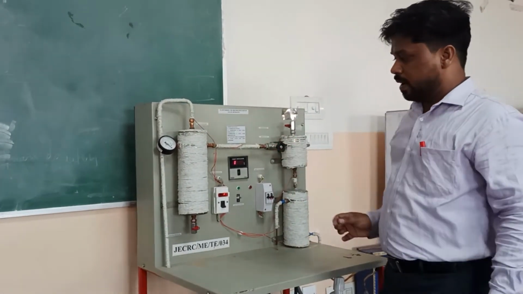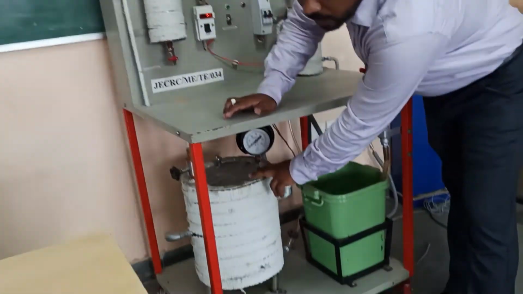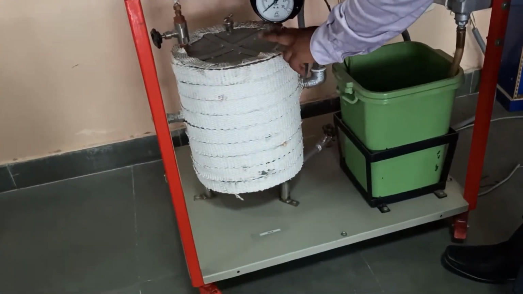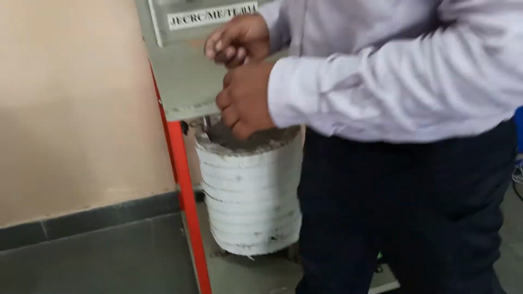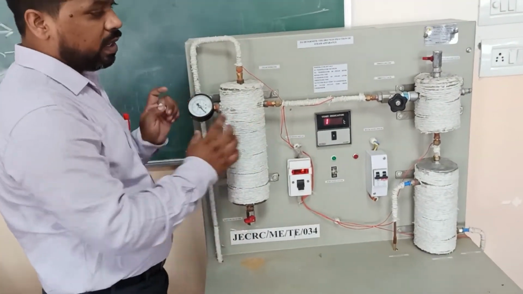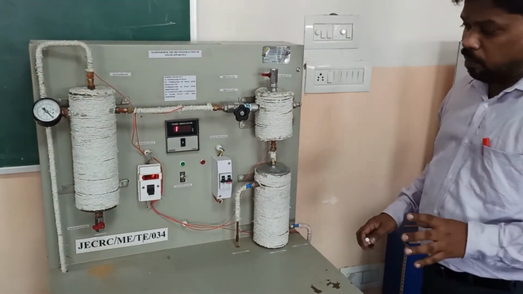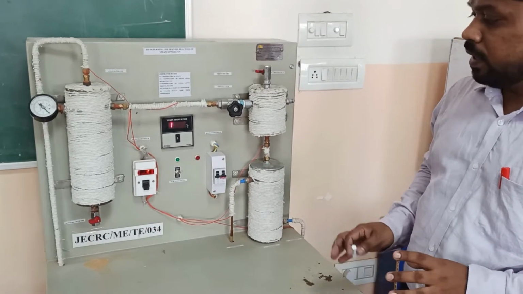In this apparatus, the first part is the boiler, in which steam is generated. After that, the second part is the steam separator. The third important part is the throttling device. With the help of this combined unit, we will measure the dryness fraction.